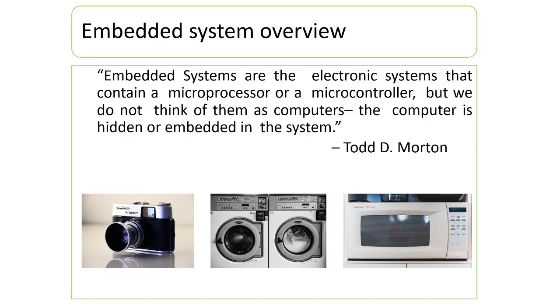From this, we say that embedded systems are other than the general purpose computer. They include a microprocessor or microcontroller. The examples of embedded systems include digital camera, microwave oven, washing machine, and there are many more examples of embedded systems.